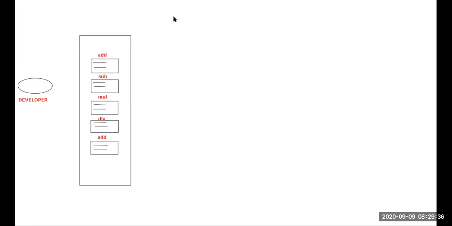Next, if they want to write the code for subtraction, they cannot reuse this code. Rather, they have to write a piece of code for subtraction. Again, they are supposed to write the code. Now think and answer: what is the style of writing the program in this way? If you write the code for addition again, subtraction again, what kind of programming language is it? Although it might be a high-level programming language, what is the style of writing this code? Anyone aware of this? Very good. This style is technically called what?